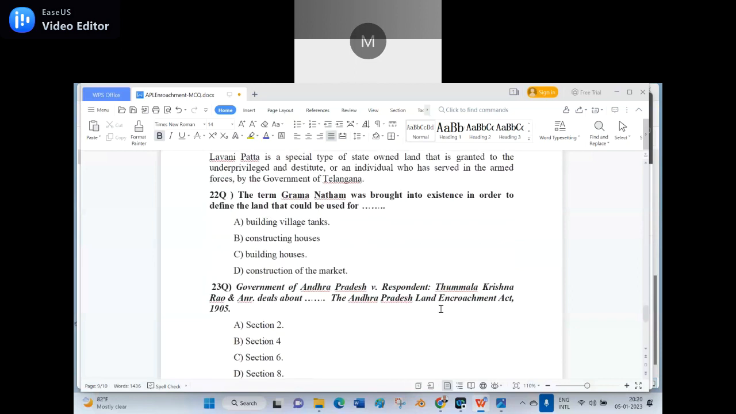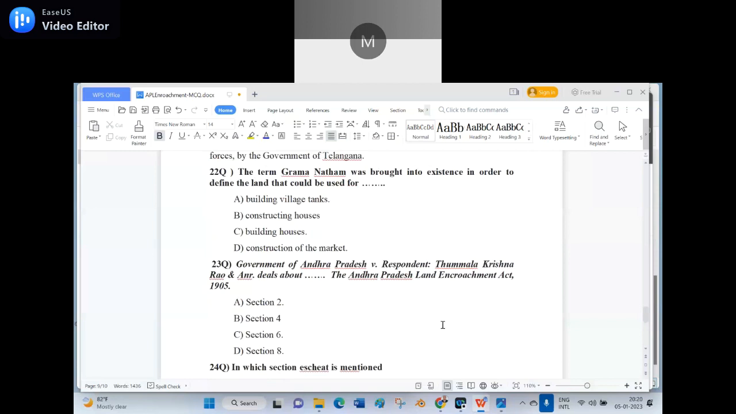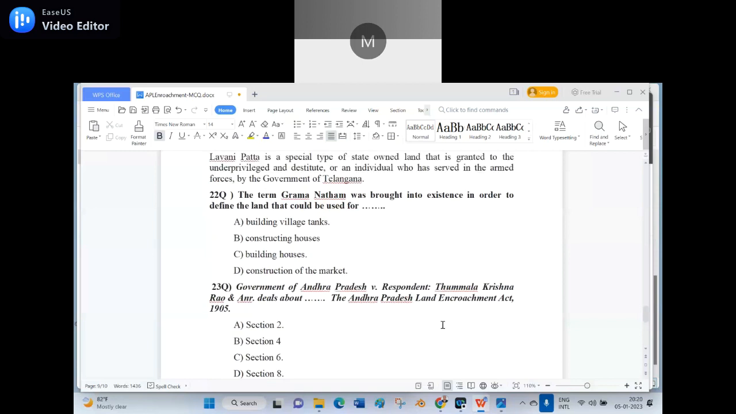23rd question. Government of Andhra Pradesh versus respondent Tummala Krishna Rao and others deals with the dash Andhra Pradesh Land Encroachment Act 1905. I already told you this one. Sir, what is the section? Option C, section 6.